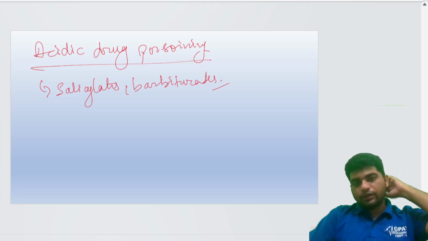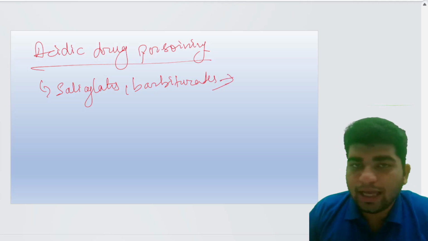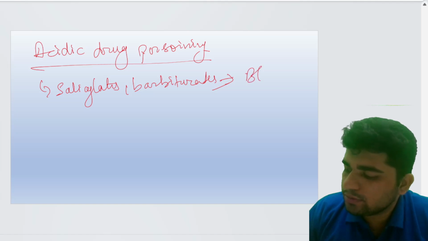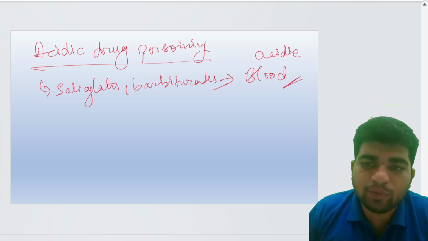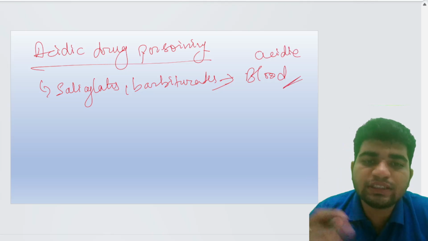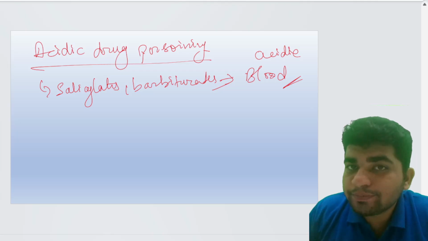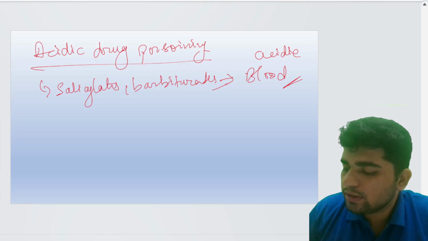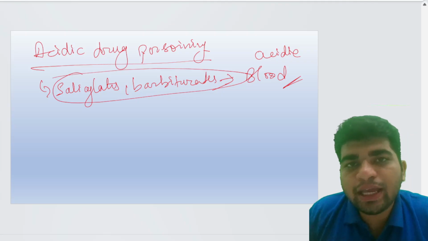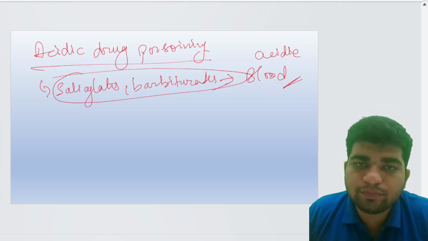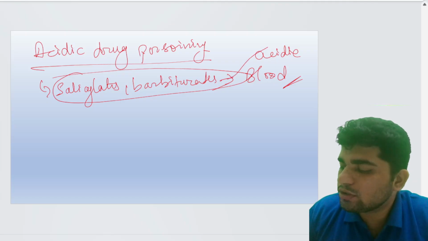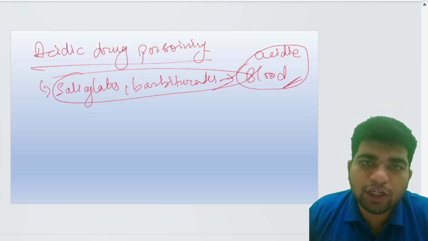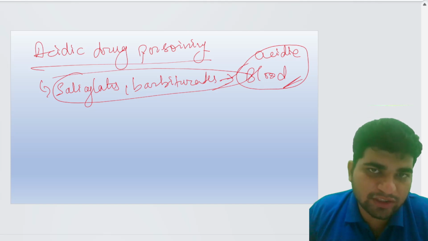These are acidic drugs which may cause acidic blood, and may show acidic drug poisoning. To excrete these drugs faster, what should be done? If they stay in unionized condition for a long period of time, what will it cause? It will cause acidic blood and acidic drug poisoning.